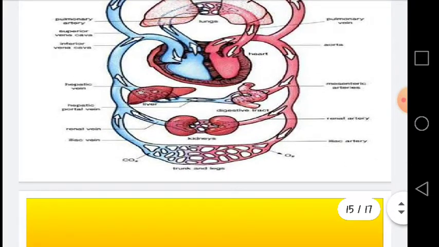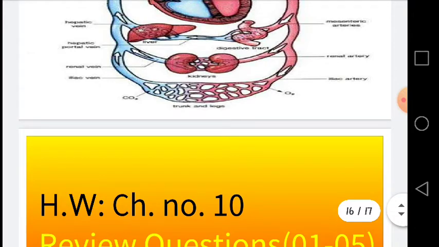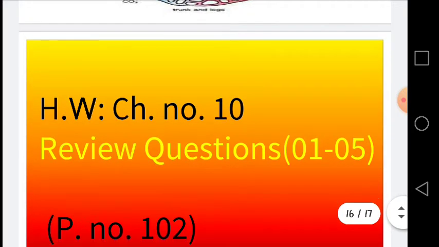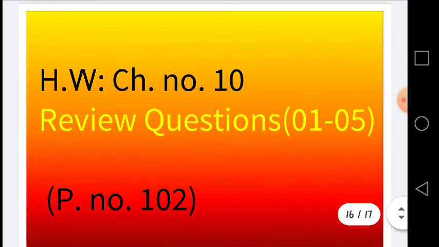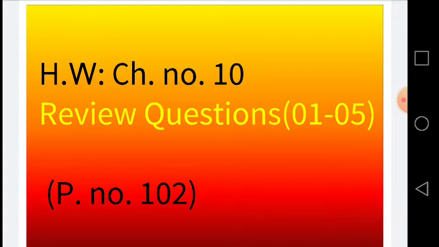So after having this understanding, now I am very confident you have the complete understanding of the transportation system in the plants and the human body. So I have specially designed a homework for you from chapter number 10. Review questions from 1 to 5. These review questions are placed on page number 102. Please do the homework and send it within the time limits in your group.